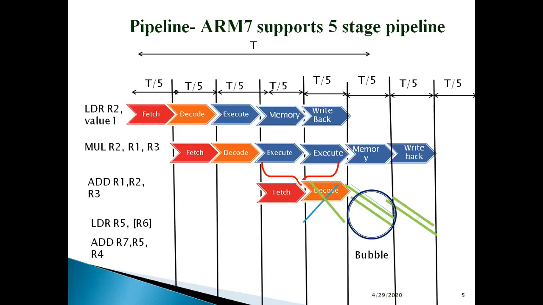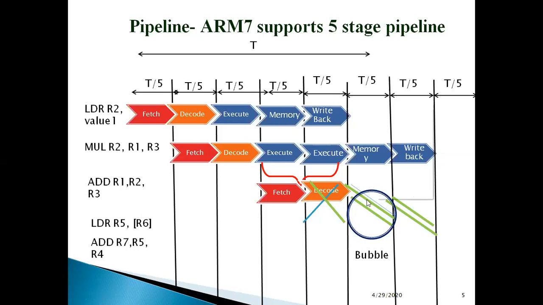And the empty or vacant stages, the stages which are not getting implemented due to the hazard, are called bubbles. Bubbles are created whenever a hazard is there because we are not able to carry out the next stage of the pipeline, as the availability of the operand is not there.